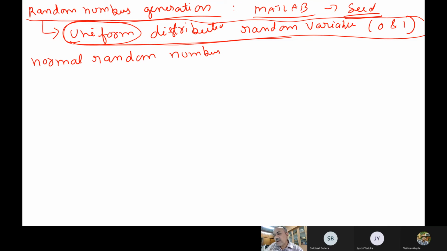Somebody has given you 1,000 random numbers, all of them corresponding to the uniform probability density function. Now, if I want to generate normal random numbers, or log normal random numbers or Poisson or whatever, what is it that you have to do? What will you do?